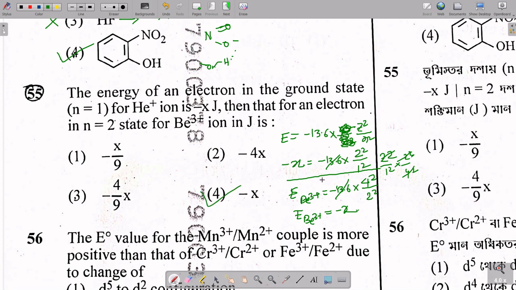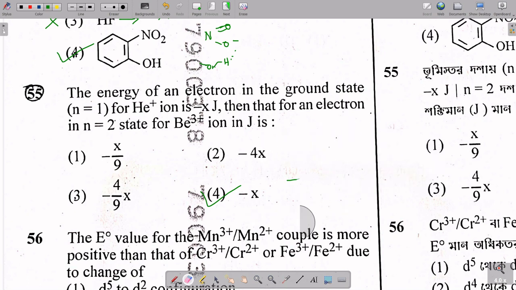Okay, so this is a haphazard thing, but you can calculate this. Thank you. So option 4 is the answer over here, and I can erase this. Okay, now move to the next question.